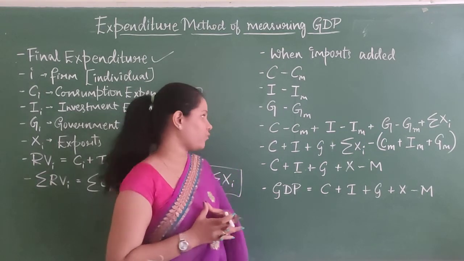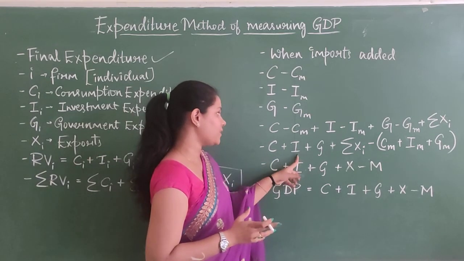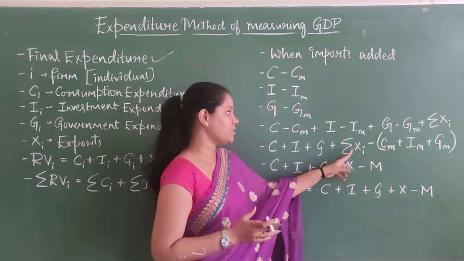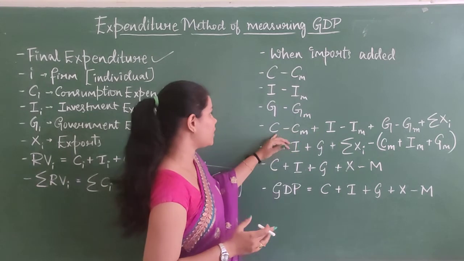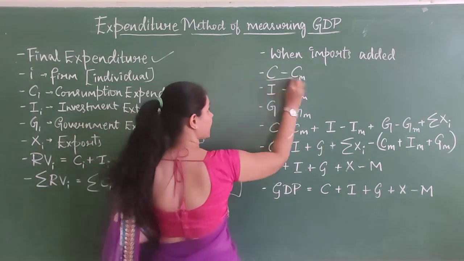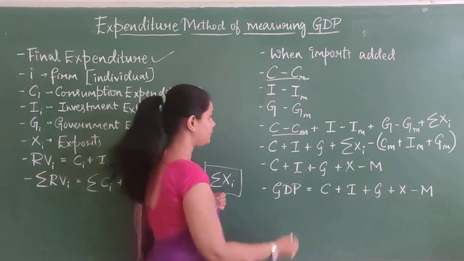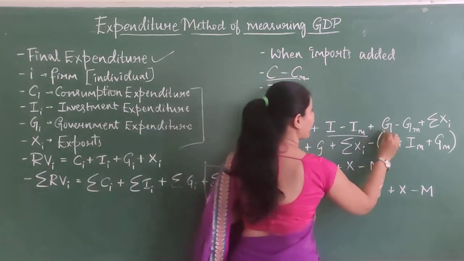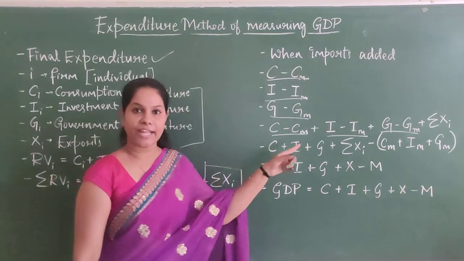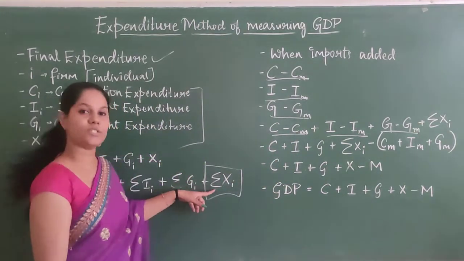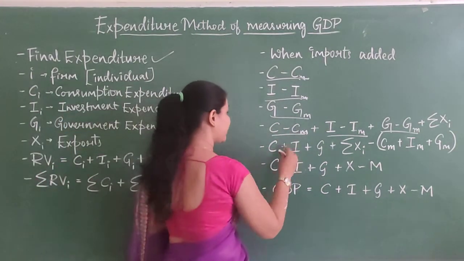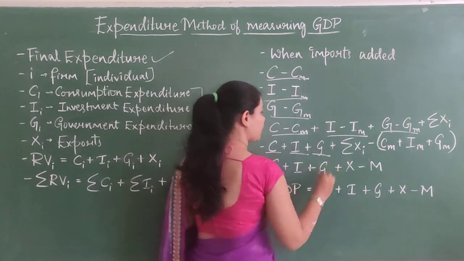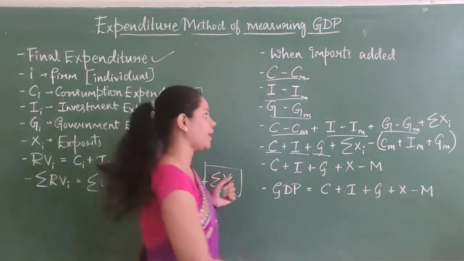Summing up, bringing aggregates. How are we going to bring the aggregates? C plus I plus G sigma X. So before this, let's go with this: C minus CM plus I minus IM and G minus GM, and exports, which we have taken the same way. And the next, C plus I plus G, we kept on one side with exports.